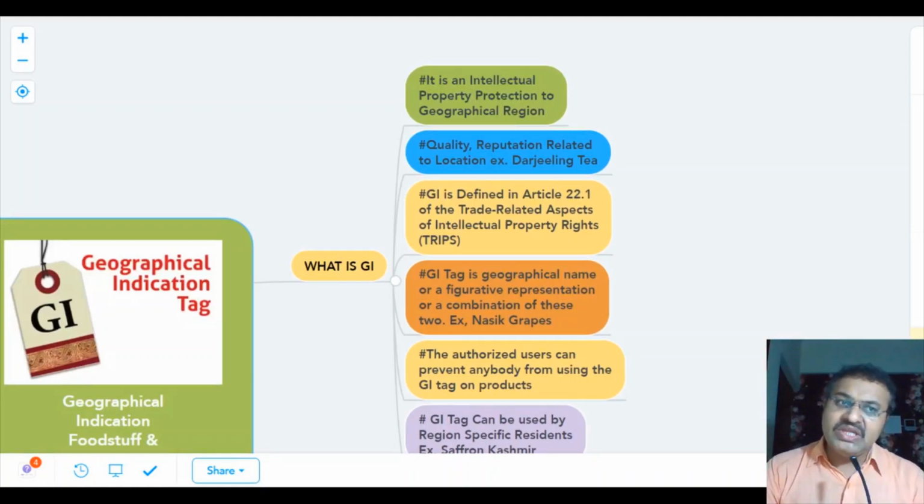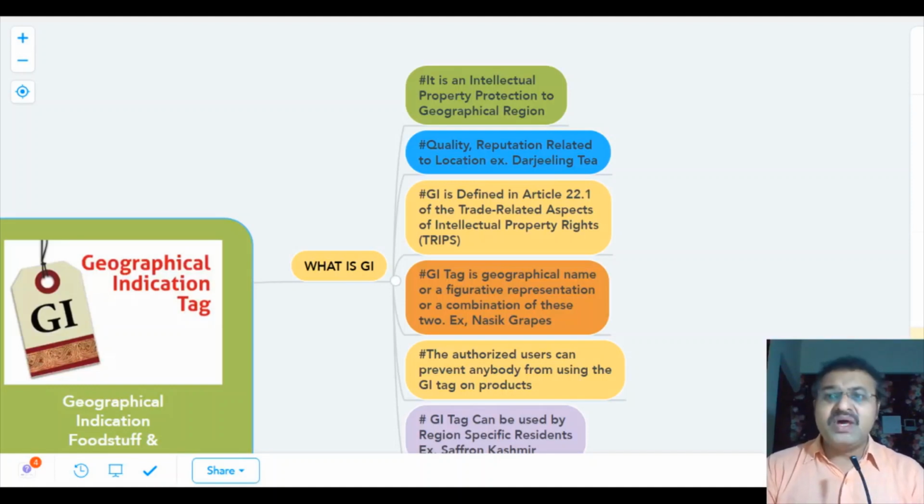In Indian law, that is intellectual property law, the IPR protection law, it is the geographical indication tag. Geographical indication is concerned with the location, quality and reputation related to that actual area.